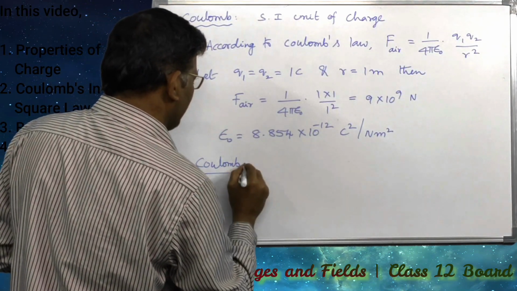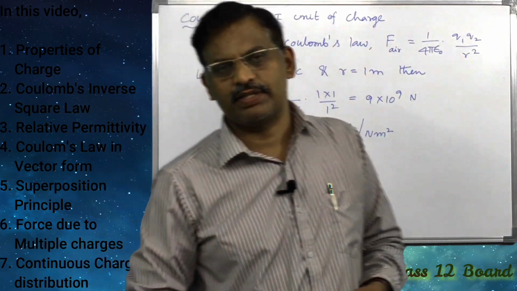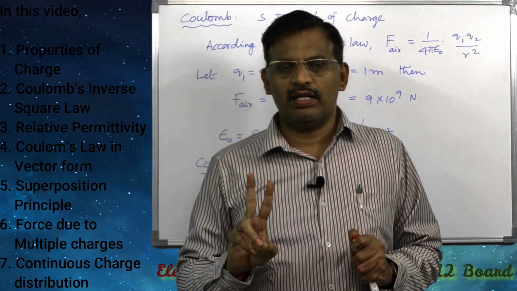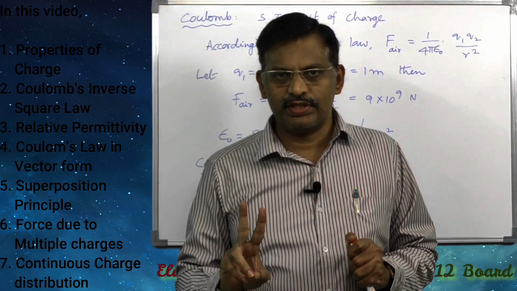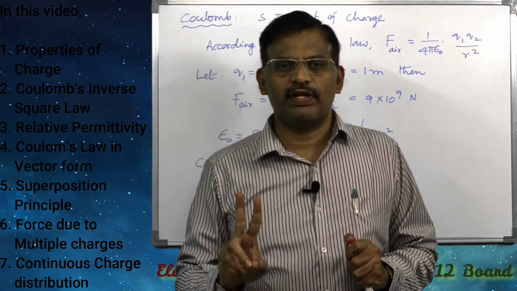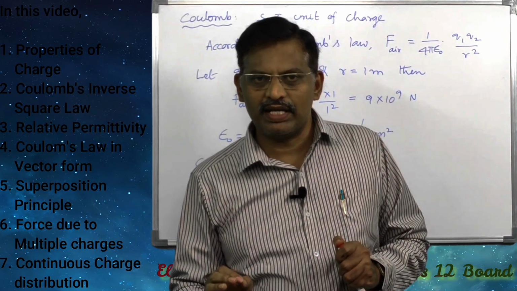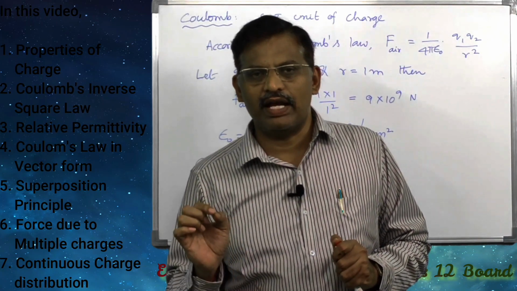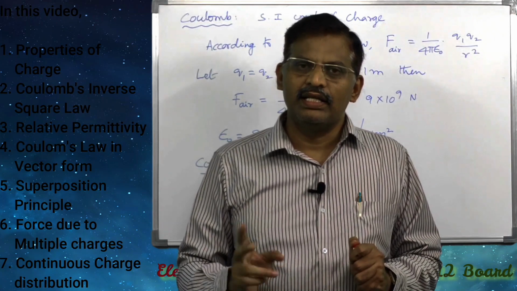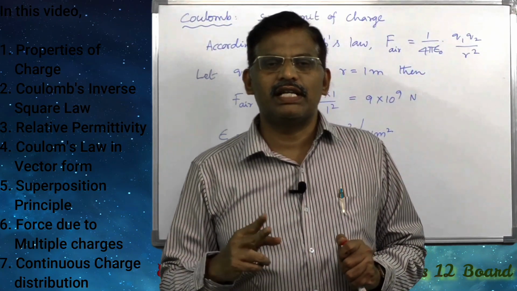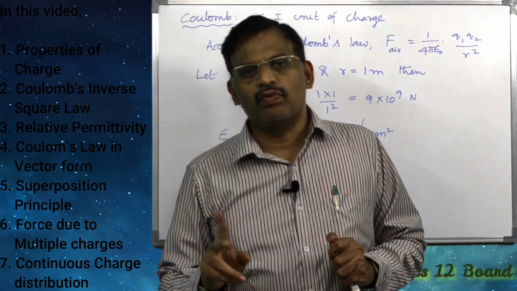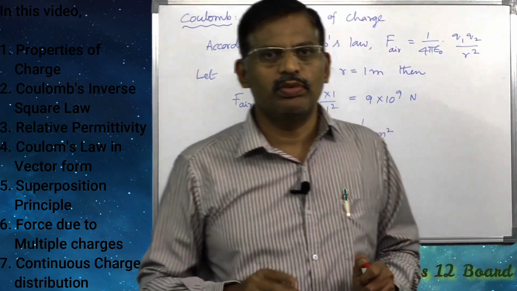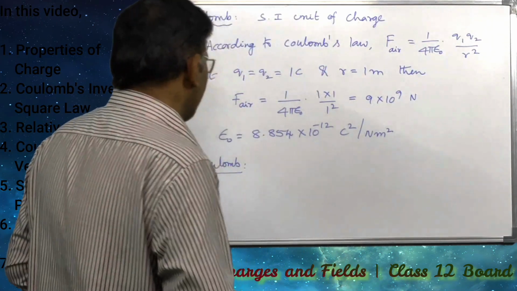Coulomb definition: if two identical charges repel each other with a force of 9 into 10 to the power of 9 newtons when they are separated at a distance of 1 meter in air or vacuum, then each of the two charges is said to be equal to 1 coulomb. That is the definition of 1 coulomb or unit positive charge.